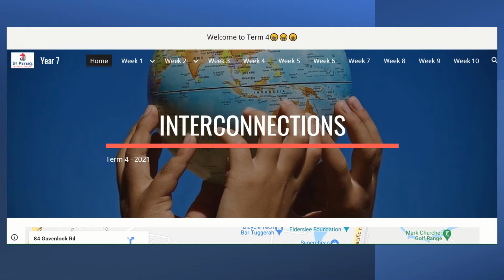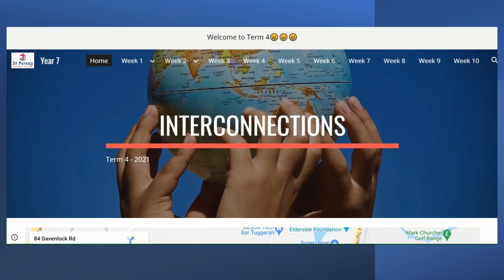This is where you're going to find your work for this week and for the rest of the term. I'm just going to talk you through our little Google page site. It's going to have all your work there. Just reflecting back on what we did last term, I was trying to see if I can get a way where we can put all our work together. So this is what I've come up with.